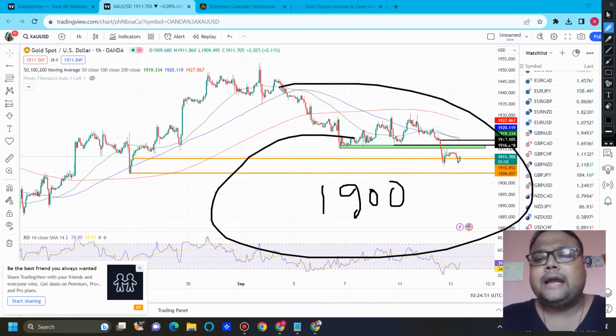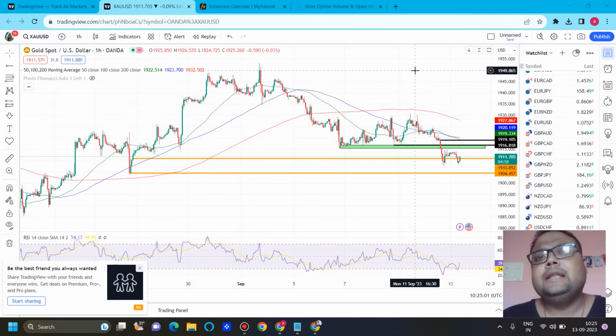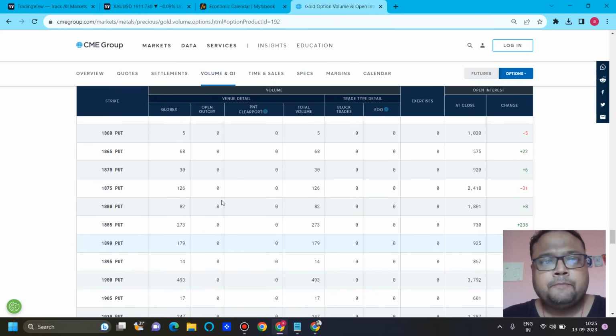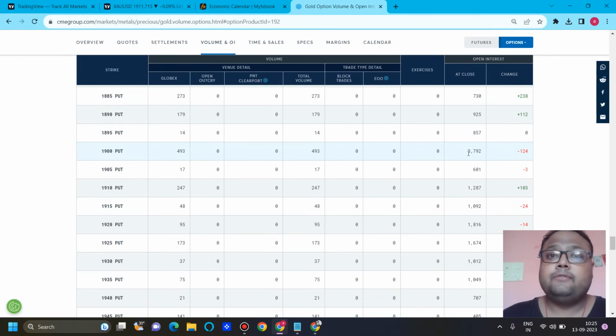1900 is there. 1900 as a round number is present on the chart, but I don't think 1900 will be able to hold the market after news. Before news, yes, we can expect that in case 1904 fails, 1900 will come for rescue, because we can see in the contracts data here, this is 1900. You can see we have a huge number of open interest around the 1900 level. So the 1900 level is there as the support of the market. But after news, to be honest, I am not sure, because after news things are a little bit crazy.